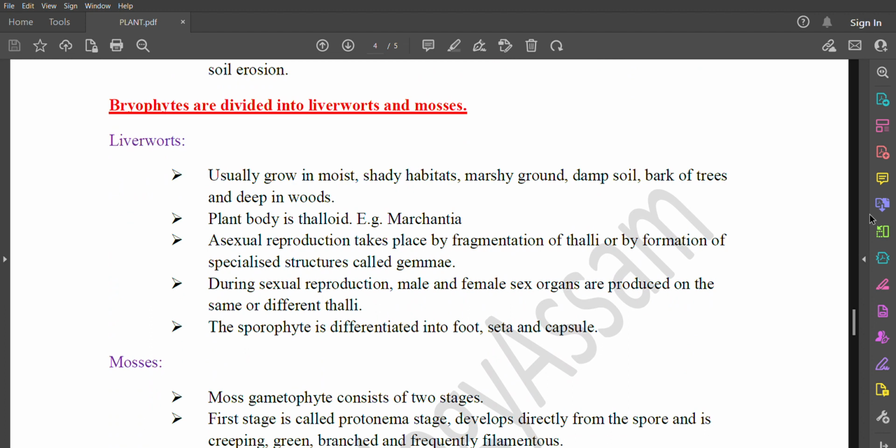Asexual reproduction takes place by fragmentation of thalli or by formation of specialized structures called gemmae. During sexual reproduction, male and female sex organs are produced on the same or different thalli. The sporophyte is differentiated into foot, seta, and capsule.